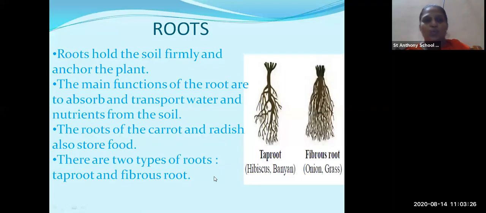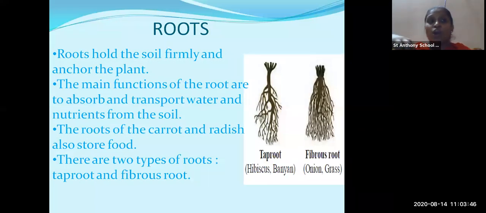Now you can see roots. Roots are the most important thing in the plants. Where does the root grow? The root grows below the soil. Now what is the main function of the root? The root holds the soil firmly and anchors the plant.